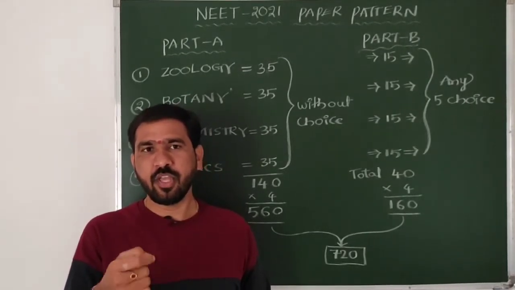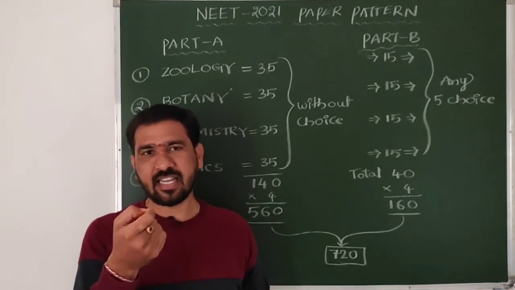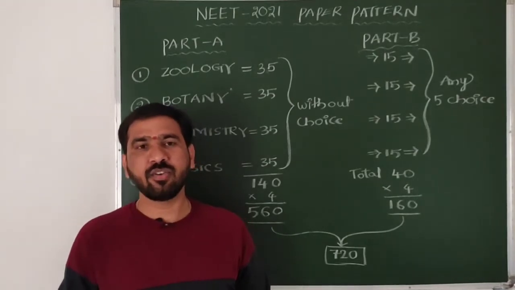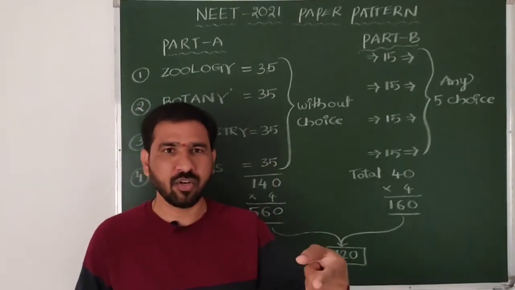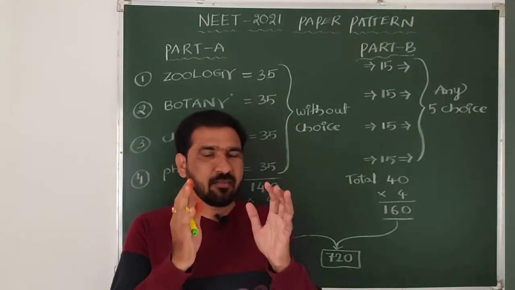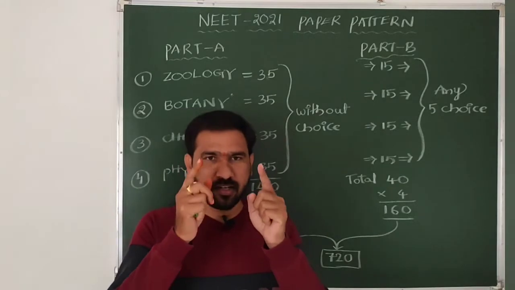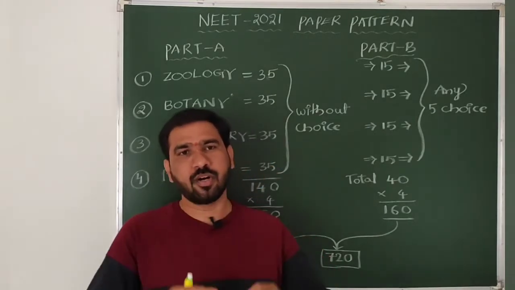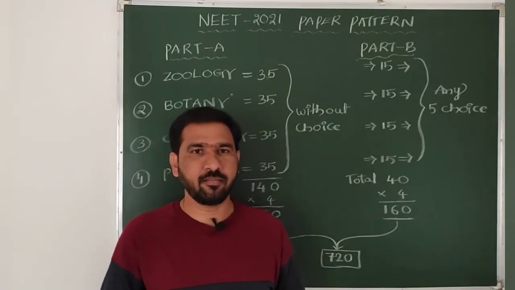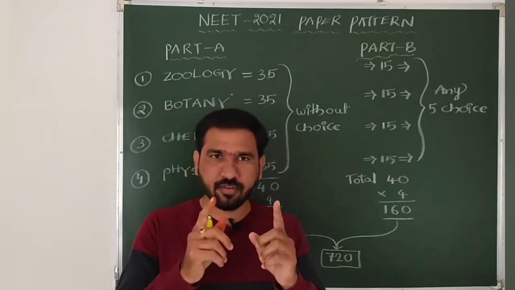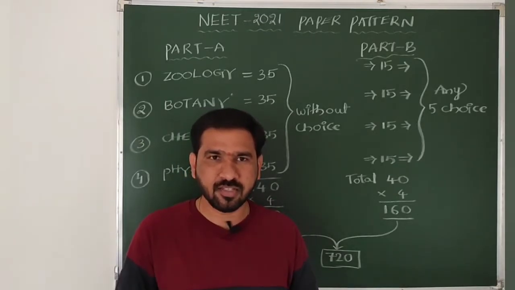If you underline that, then your mind will search for that only. Don't make silly mistakes. That is very dangerous. A silly mistake will reduce your positive marks. Keep that in mind, beta. Right? Read the question carefully. Don't make silly mistakes.